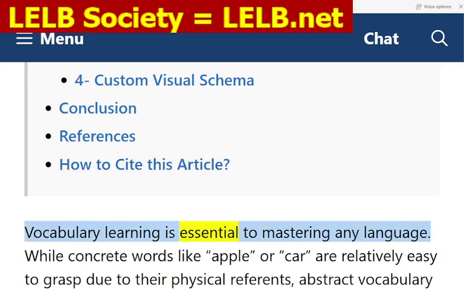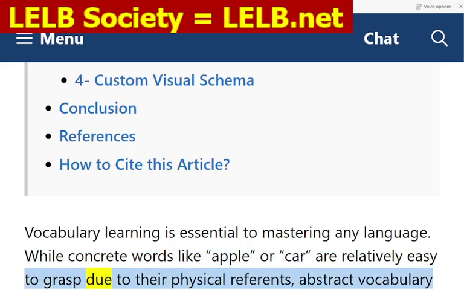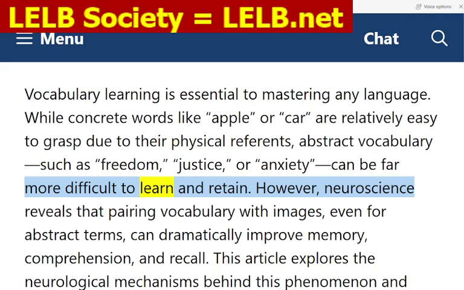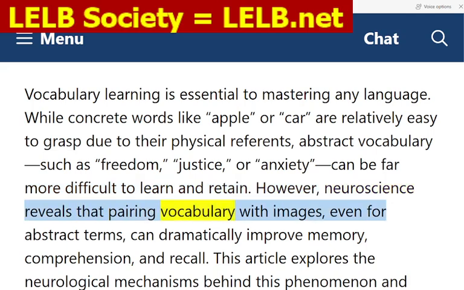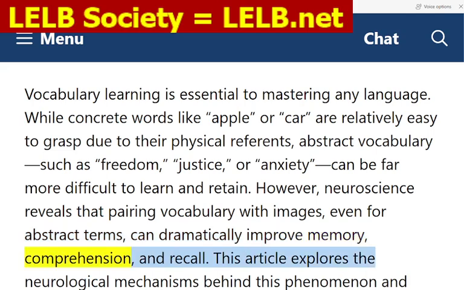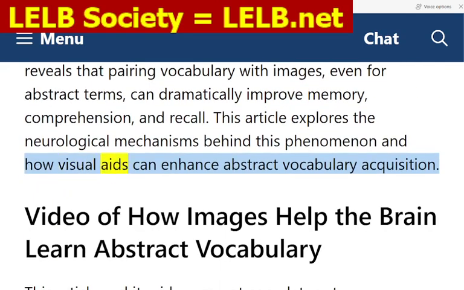Vocabulary learning is essential to mastering any language. While concrete words like apple or car are relatively easy to grasp due to their physical reference, abstract vocabulary, such as freedom, justice, or anxiety, can be far more difficult to learn and retain. However, neuroscience reveals that pairing vocabulary with images, even for abstract terms, can dramatically improve memory, comprehension, and recall. This article explores the neurological mechanisms behind this phenomenon and how visual aids can enhance abstract vocabulary acquisition.